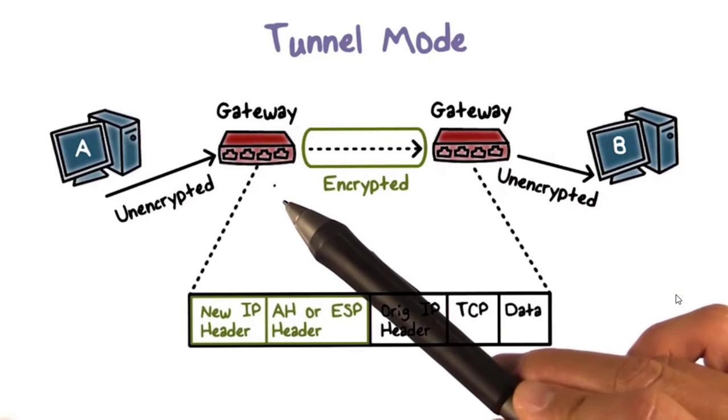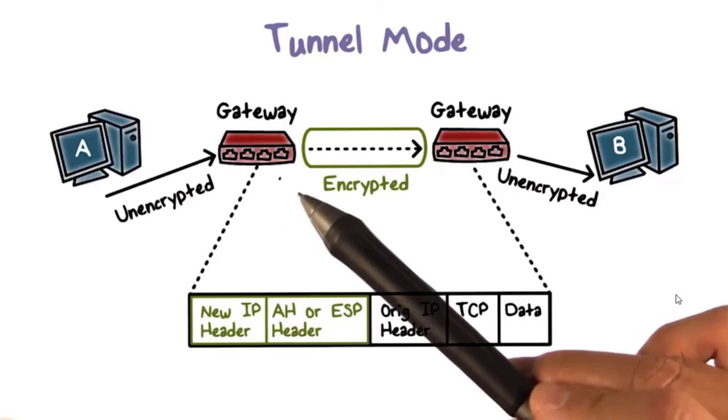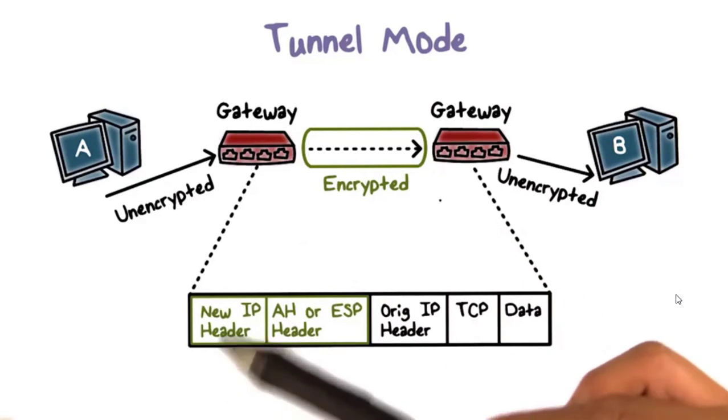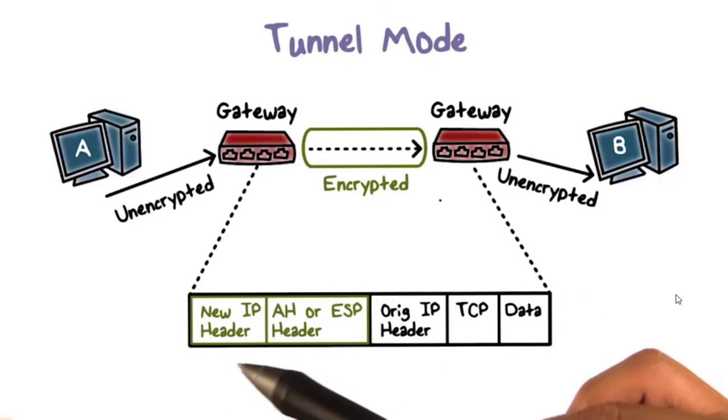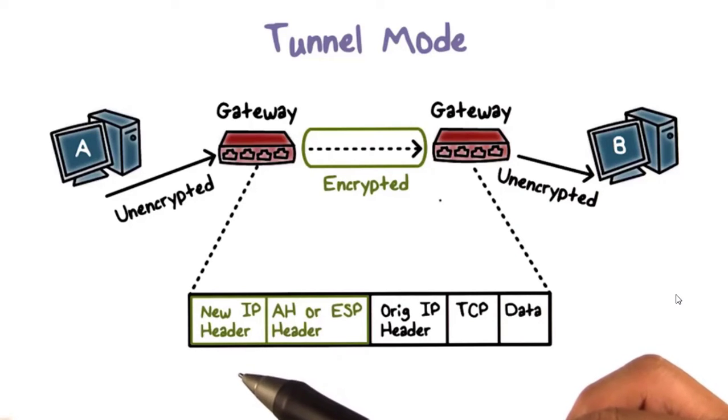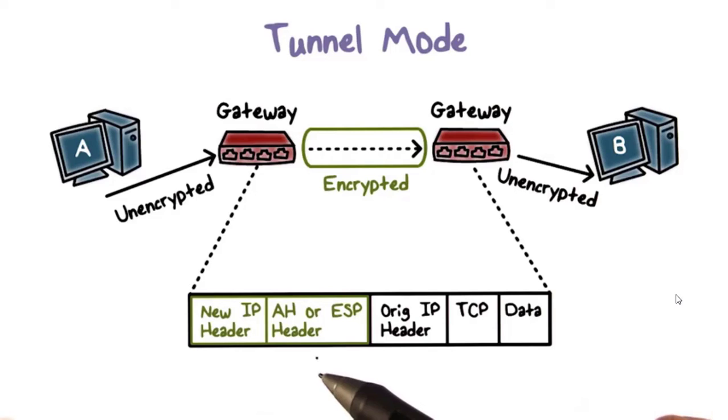The gateway of A's network actually encapsulates traffic from A to B by adding a new IP header that specifies the gateway as its source IP and B's gateway as its destination IP to make sure that the protected packet is delivered to B's gateway first. It also includes the IPsec header, which contains information about the protection provided using AH or ESP, which we will discuss shortly. The original packet now becomes the data or payload of the new IP packet.